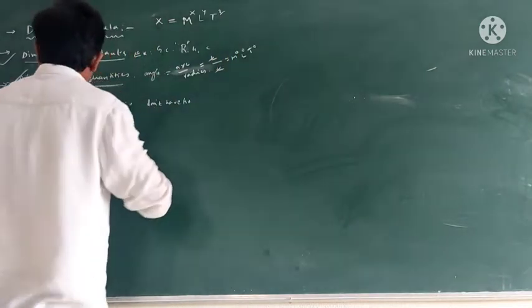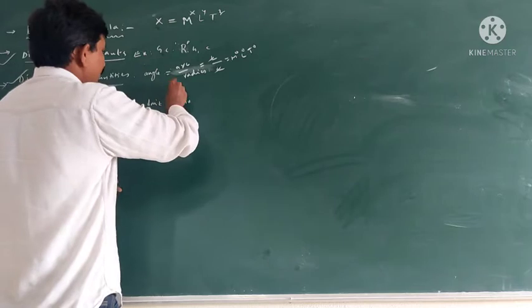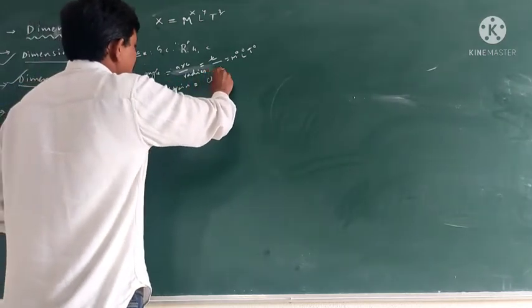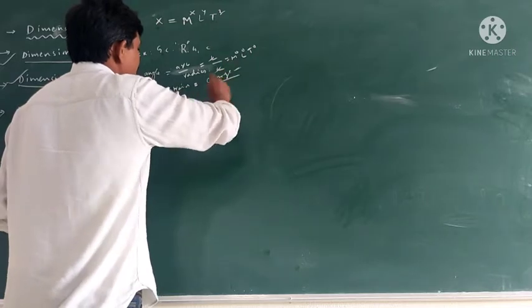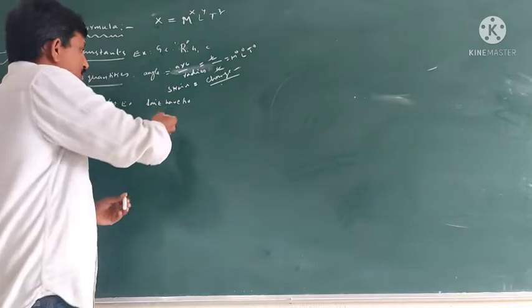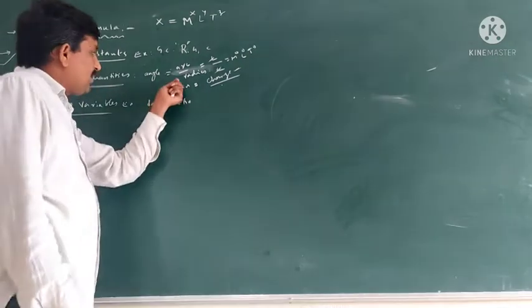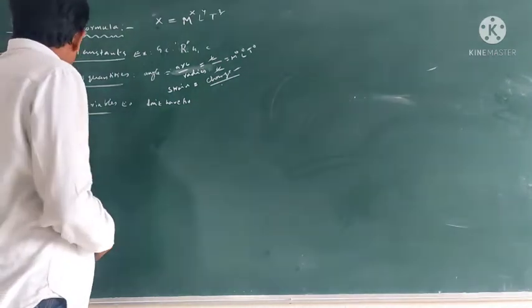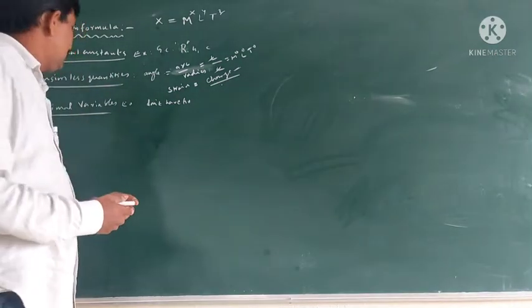So angle is a dimensionless quantity. Strain, change in shape by original shape, is also dimensionless. Some logarithmic quantities and trigonometric quantities are also called dimensionless quantities.